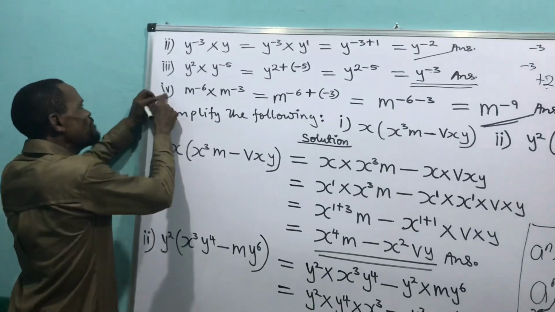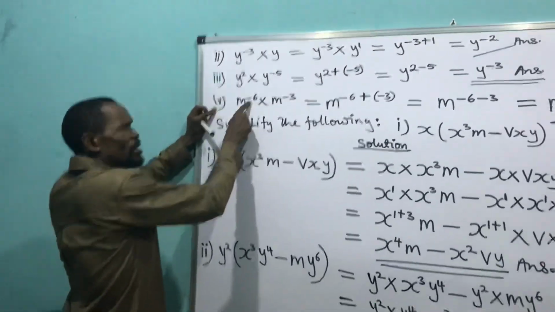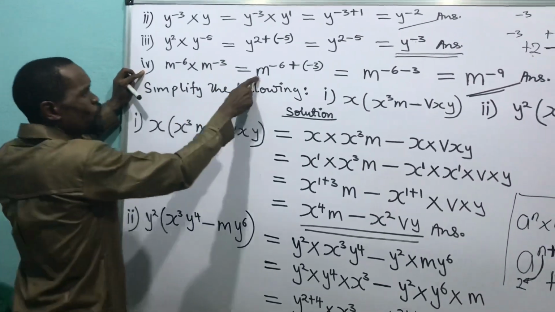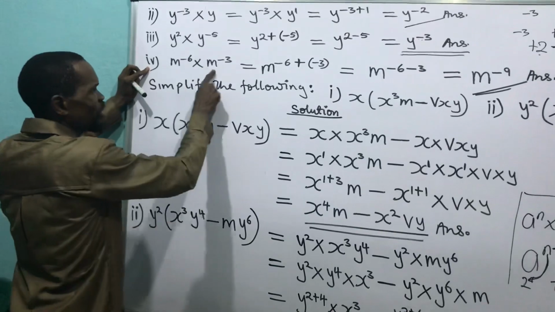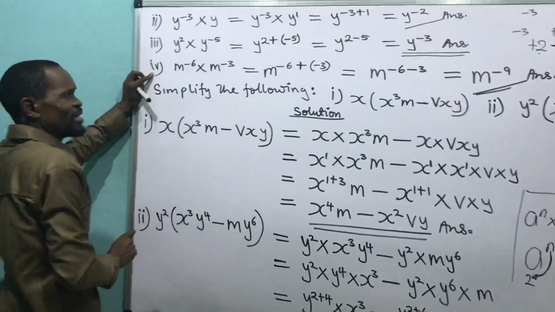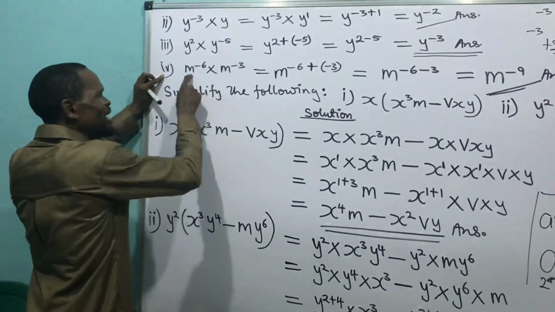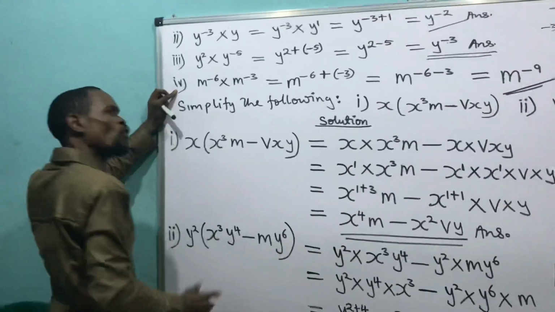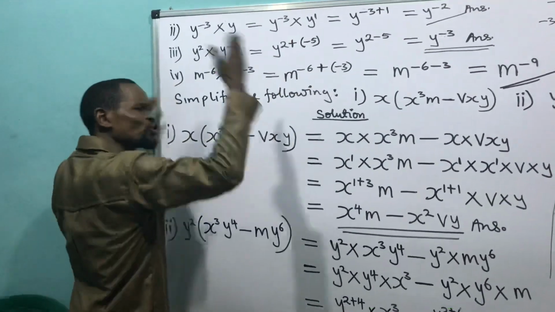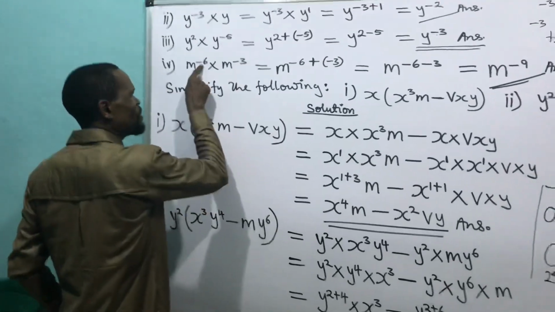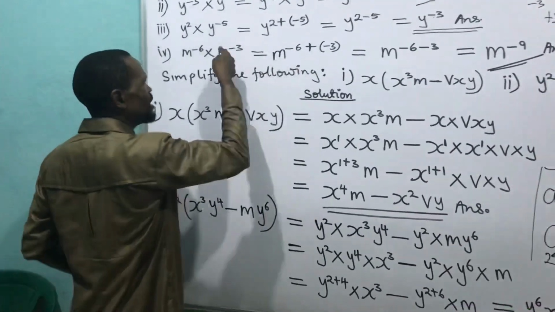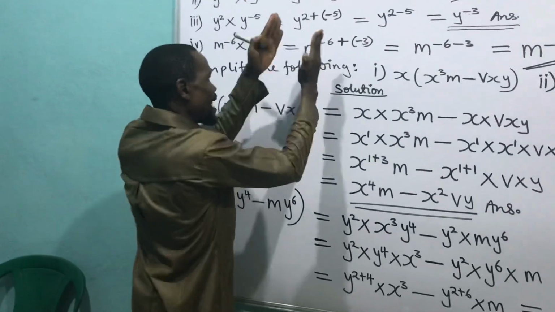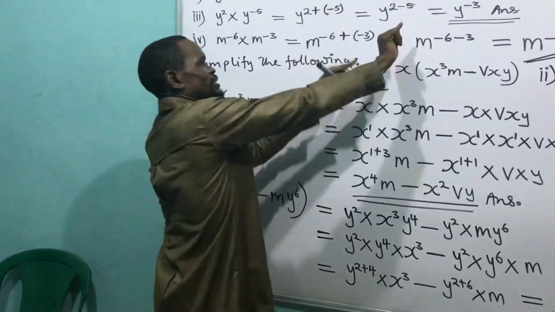Then I come to IV. M raised to power minus 6 times M raised to power minus 3 is equal to what? Are you getting what I'm saying now? They are the same base. Look at it. Base M, base M. I will add their power. You remember what I told you? That plus must be constant. Look at the power of this man, minus 6. Then the plus, which is in our formula. Look at it here. Then here, I take it.